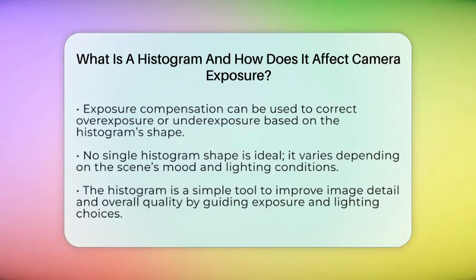The histogram is a simple but powerful way to see how your camera's settings affect the tonal range of your shot. It helps you make smarter choices about exposure and lighting, especially when working with tricky lighting conditions or using flash. By paying attention to the histogram, you can capture images with more detail and better overall quality.